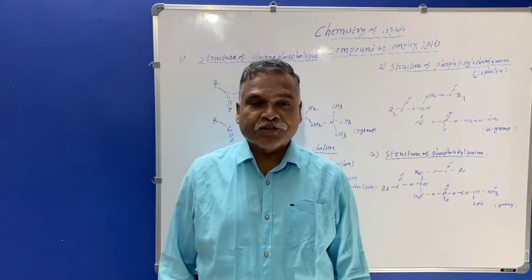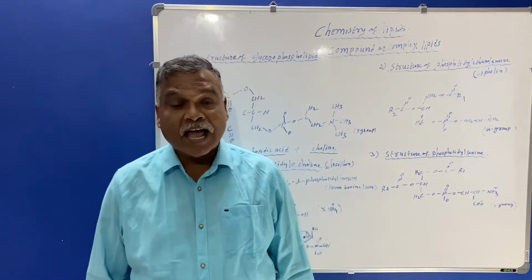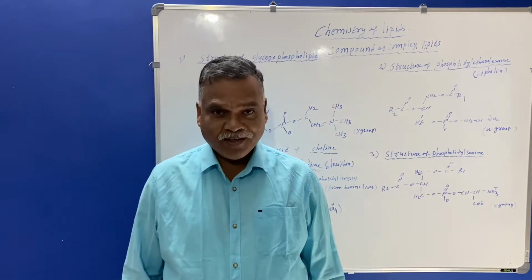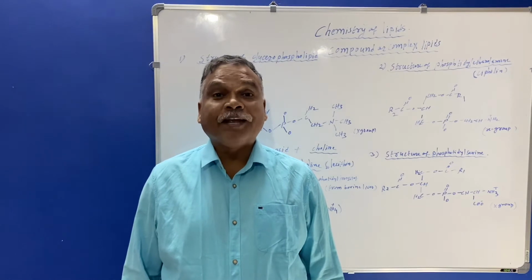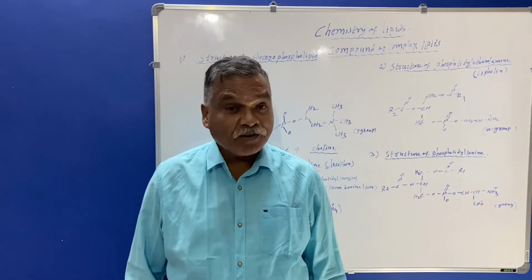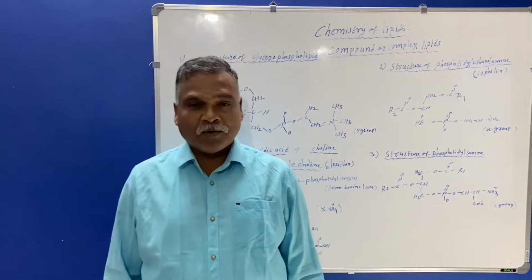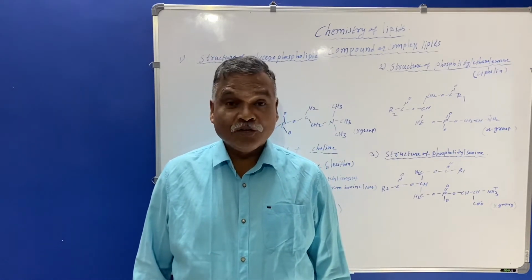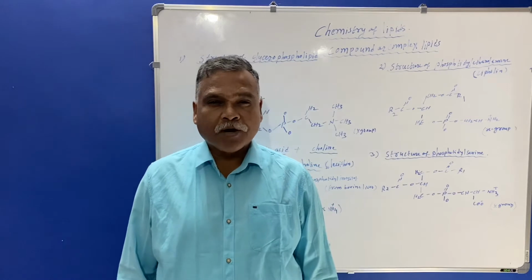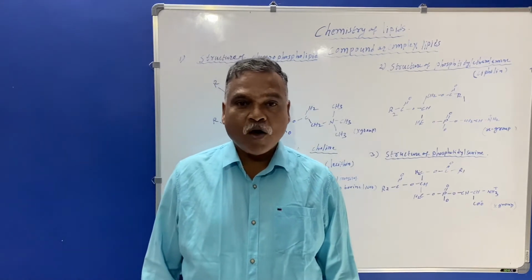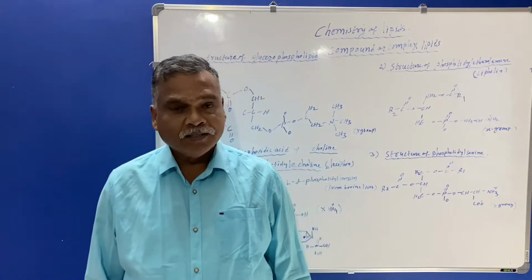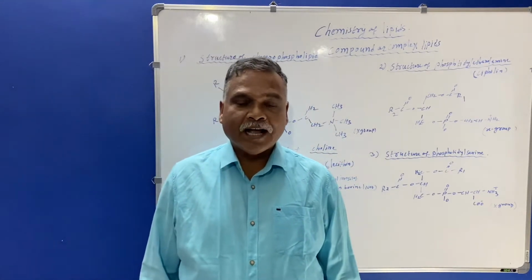If you see the structure of phospholipid, phospholipid will have glycerol, two fatty acids and phosphoric acid. As per the definition of the compound lipid, the compounds have esters of the fatty acids with alcohol along with a prosthetic group and nitrogen base.